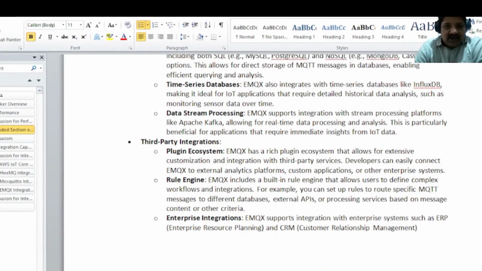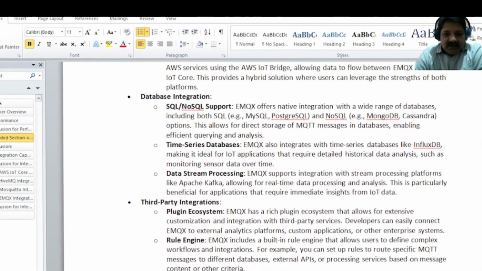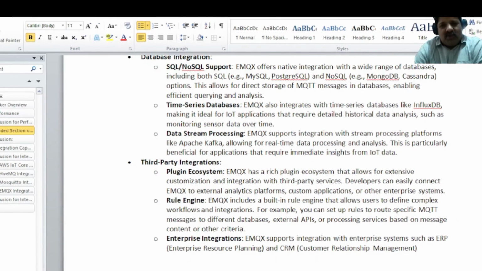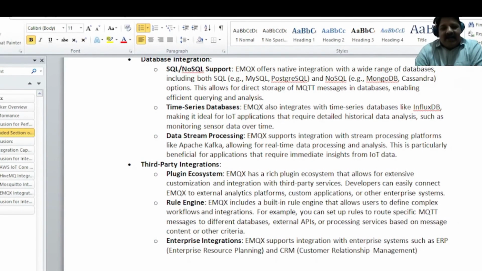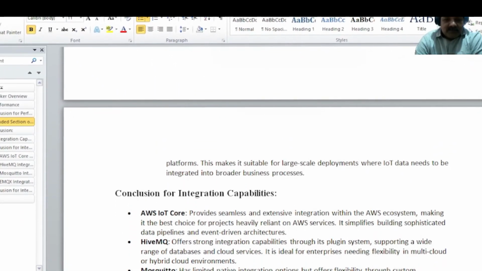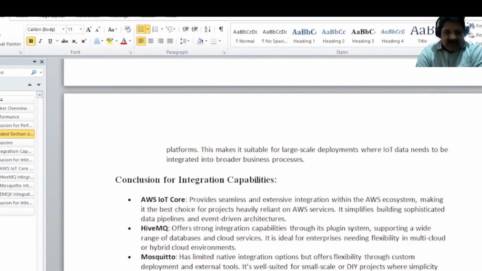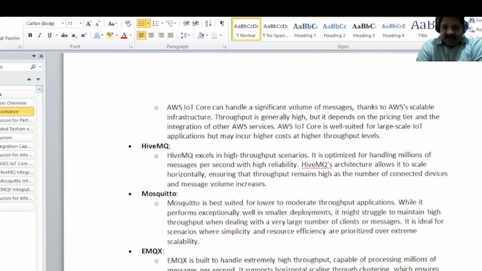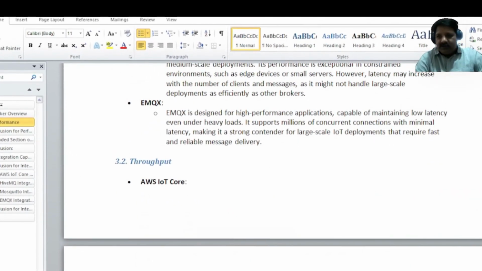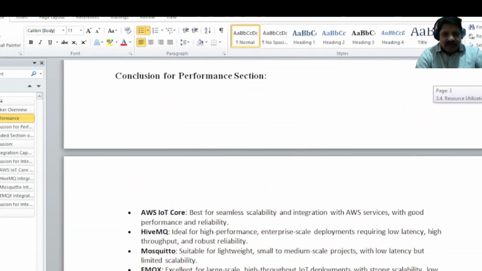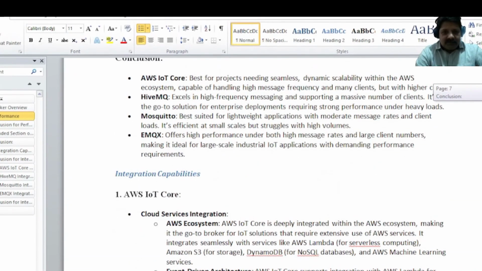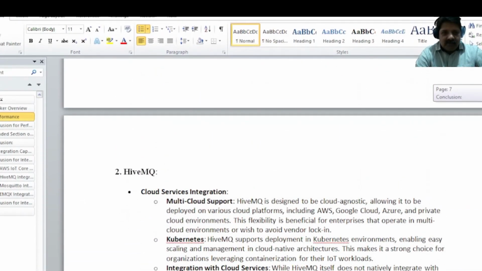So this part is for integrations. It's almost the same for HiveMQ. Only specific plugins are used. If you consider HiveMQ and EMQX, this is almost the same.